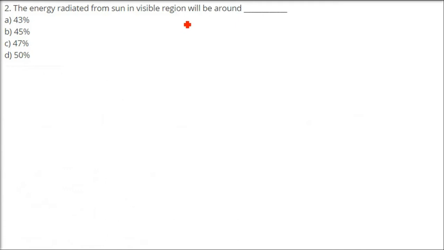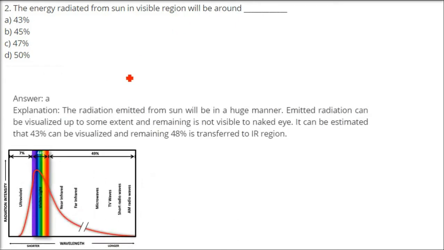The energy radiated from the Sun in the visible region will be around... So the sun's rays, the sun's energy, has all different content. Will the sun energy or the rays coming be only in the visible range?